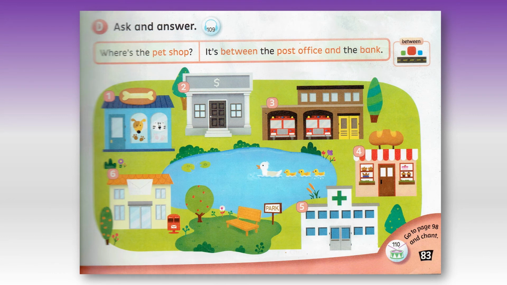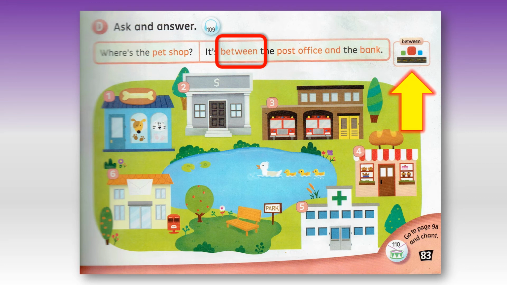Let's look at the last preposition of place. Here's our question. Where's the pet shop? So now we must find the pet shop. So the pet shop is number 1. And our answer is it's, because we don't want to say pet shop again because we know it's the pet shop. We said it in the question. It's between, อยู่ระหว่าง. It's between where? Find the pet shop, number 1.